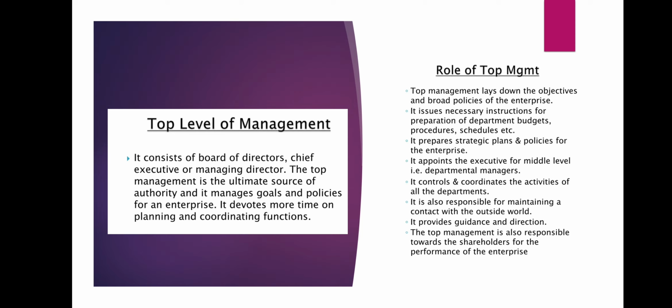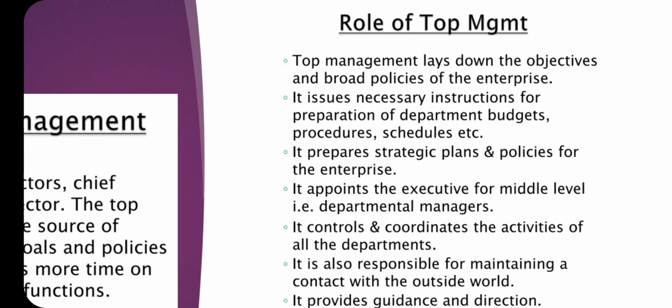Most of their time is devoted to making plans for the organization and coordinating the different functions of the organization. So they have made policies which are implemented by the next level of the management. So what is the role of top management? Let's see. The first one is that top management lays down the objectives and broad policies of the enterprise. As we have just discussed, top management focuses on the objectives and the policies for the enterprise.